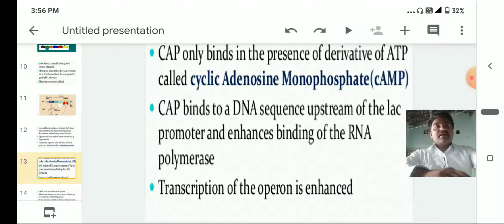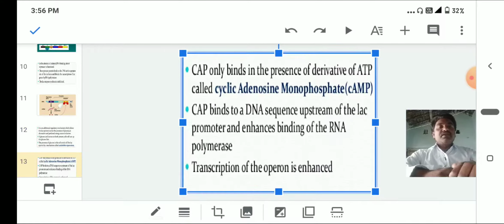Next, the catabolite activator protein, CAP, only binds in the presence of a derivative of ATP, that is cyclic adenosine monophosphate, cyclic AMP. The CAP binds with cyclic AMP. Cyclic AMP is a second messenger. This cyclic AMP can phosphorylate a number of enzymes, so in the cell the enzymes' activity is increased. That is most important: the catabolite activator protein reacts with cyclic AMP.